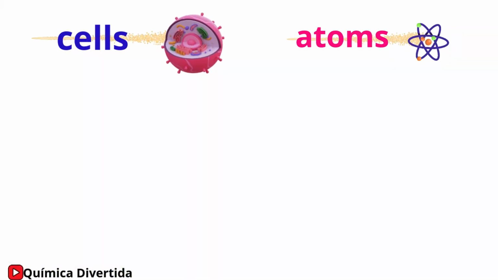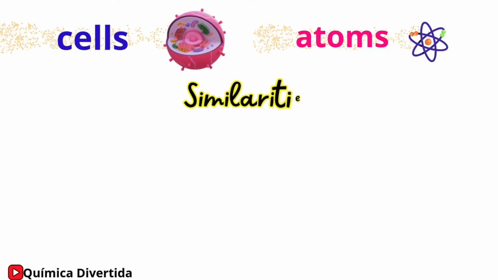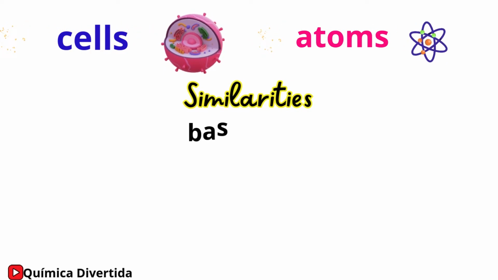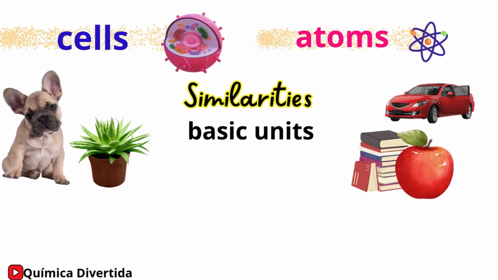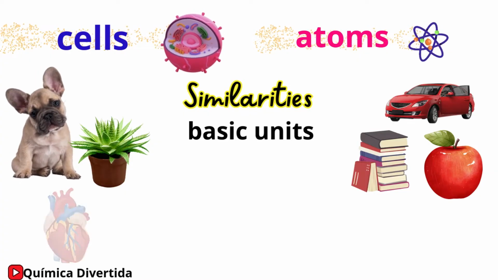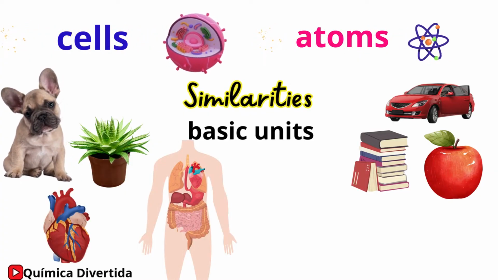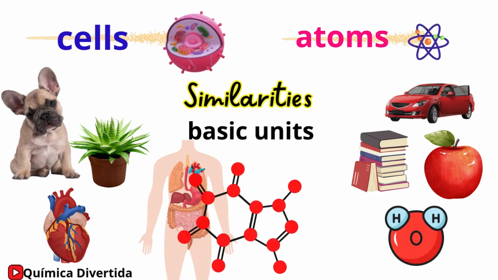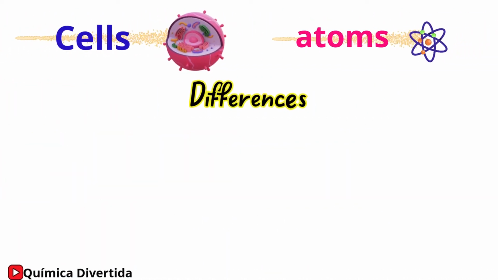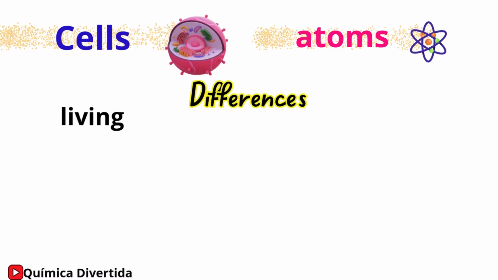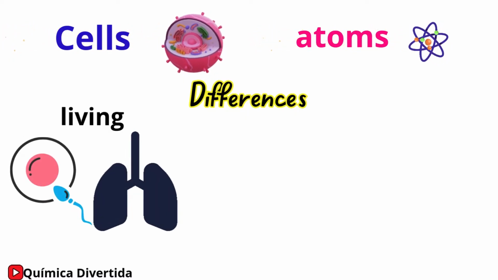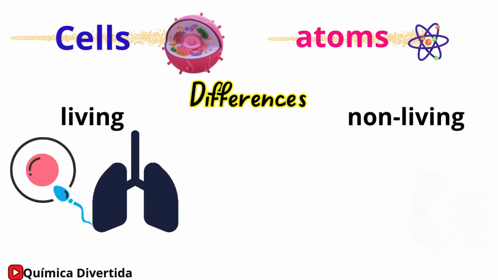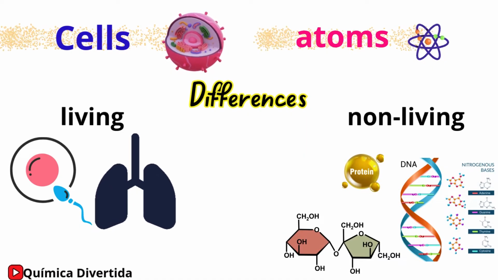Although cells and atoms belong to different worlds, they share some similarities. Both are basic units, cells in living organisms and atoms in matter. They form larger structures. Cells create tissues and organs, while atoms form molecules and compounds. Differences. Cells are living and carry out complex biological processes, such as reproduction and respiration. Atoms are non-living, yet they are essential to form the chemical substances that make life possible.